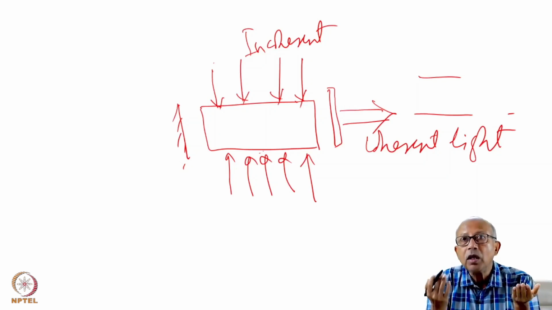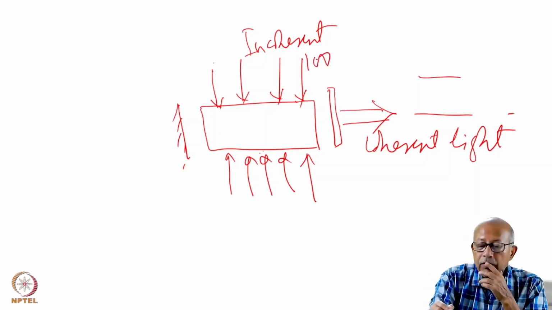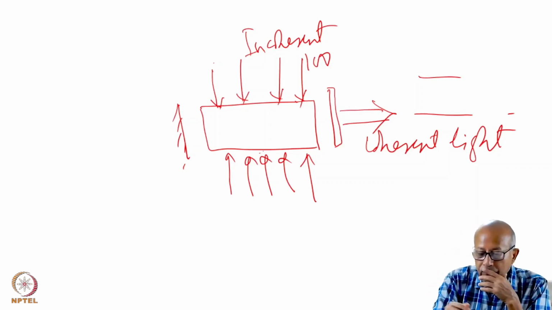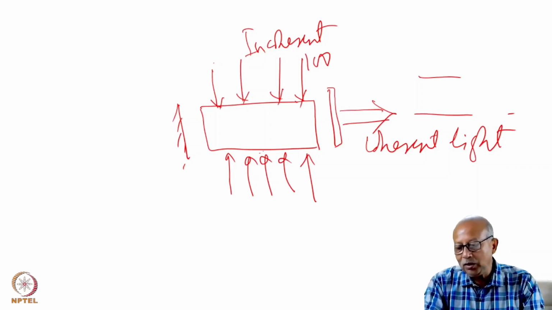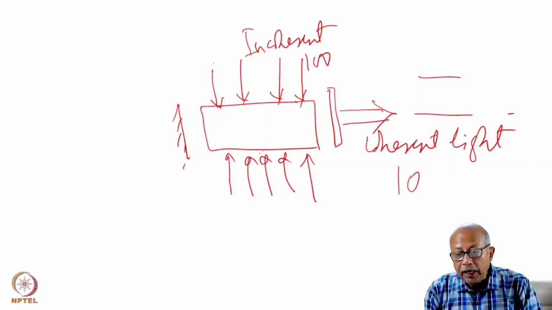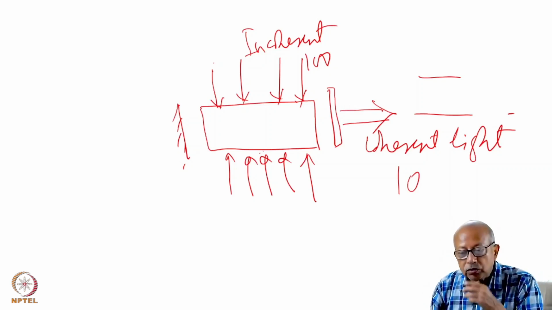It is generally much less than 100%. So if you have used, say, 100 photons to pump it, just to give a rough idea, you may get just a few tens of photons or even less. So 90% of the energy is lost.